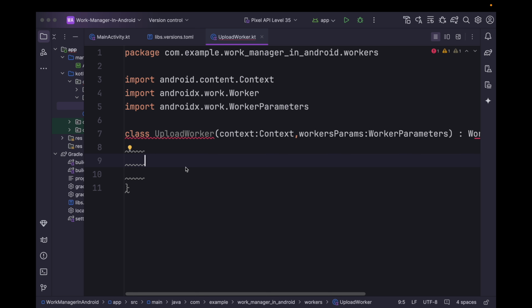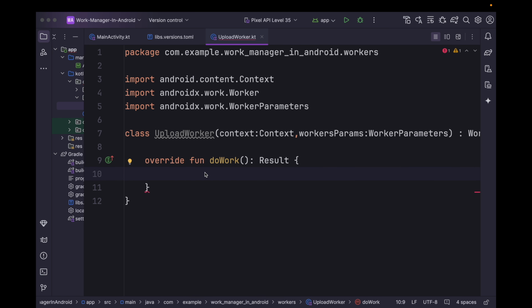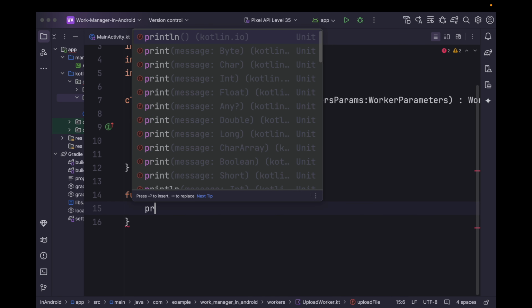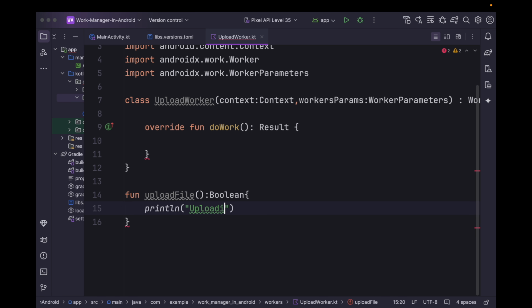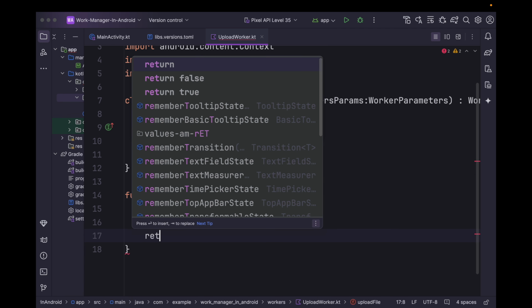Now within this class, we can implement the do work function. So we can override this do work function and finally return the result. So let's suppose we have a function upload file and it returns a boolean result. Within this function, we can first print uploading, then we can say print line uploading success, and finally we can return true.